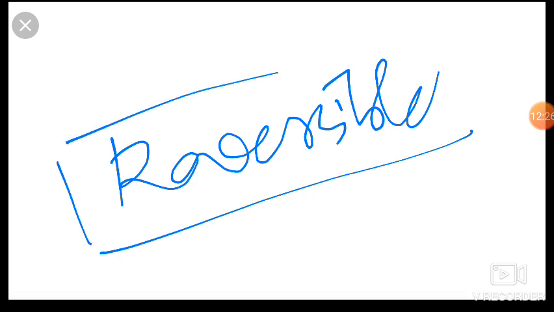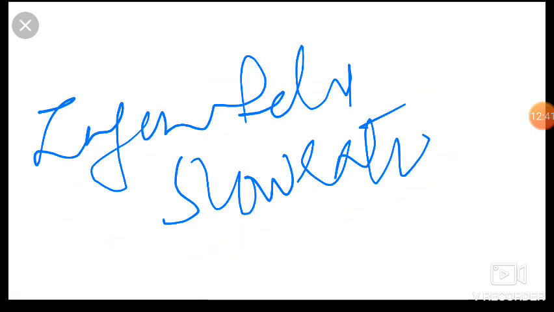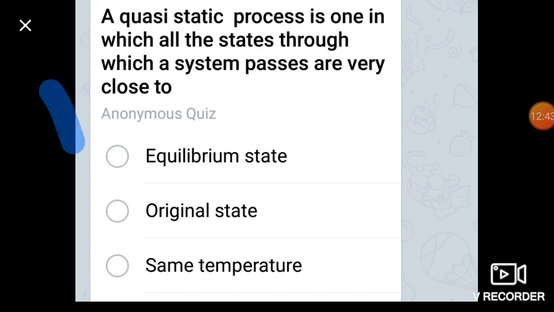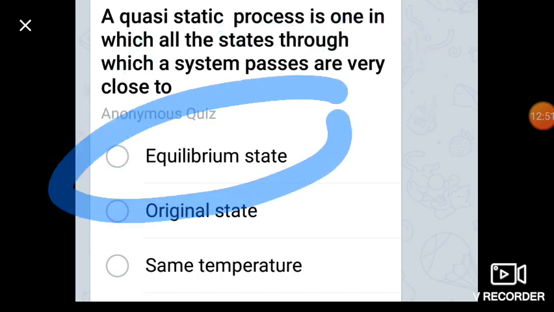All thermodynamic equilibrium, meaning mechanical equilibrium, pressure equilibrium, and chemical equilibrium, exists here. So friends, the answer is that the states are very close to the equilibrium state. Equilibrium state is the answer of this question.